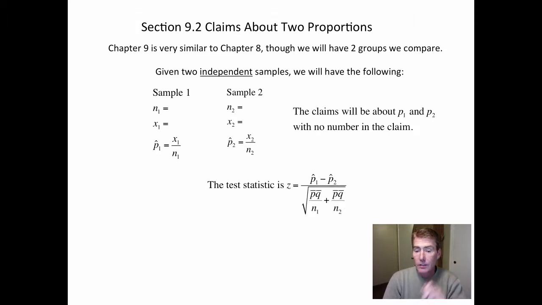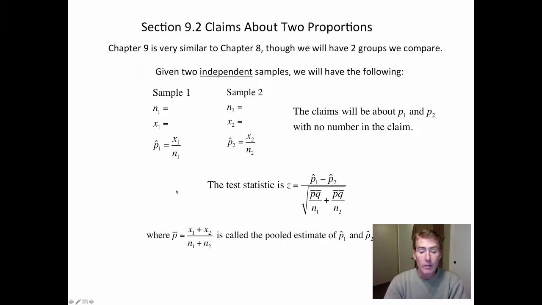Isn't there a good looking formula here? So you take the sample percentages and subtract them. In other words, you find out what's the difference between the two groups. Then this p hat, well, that's the average of the two p-values. And what you do to find that is you add up all the successes, you add up all the sample sizes, and that's called the pooled estimate. In other words, you're putting them together in a pool. The pooled estimate of P1 and P2, or the average of P1 and P2. Or you can use the calculator.